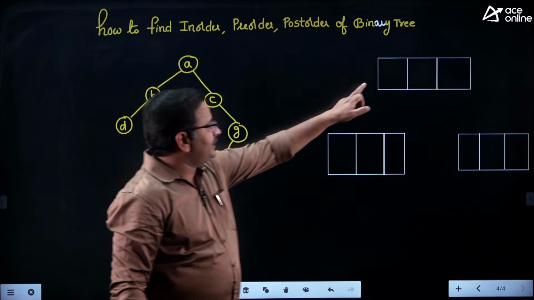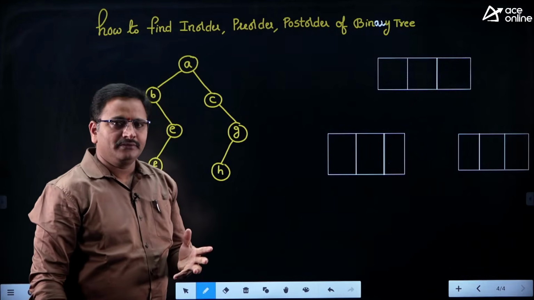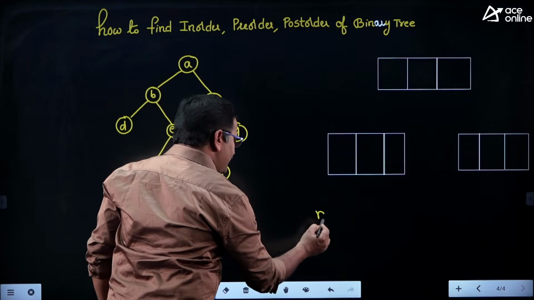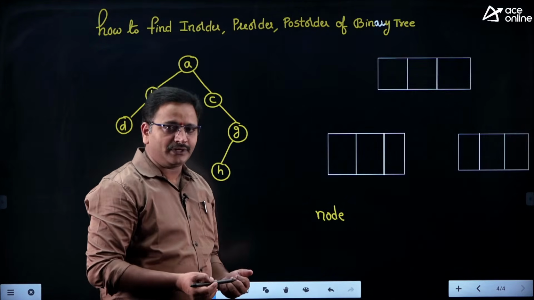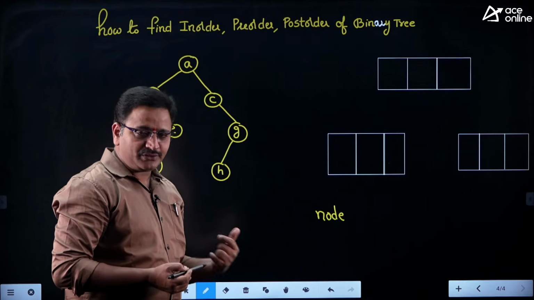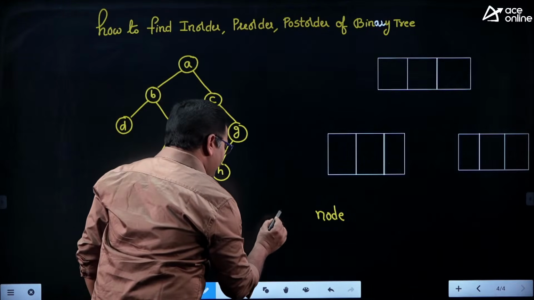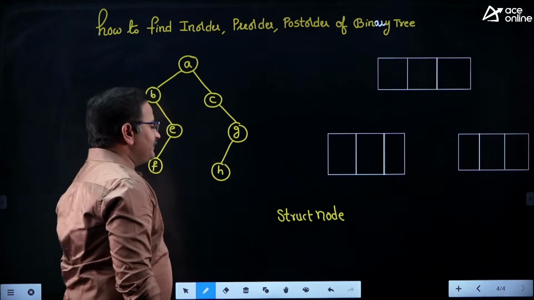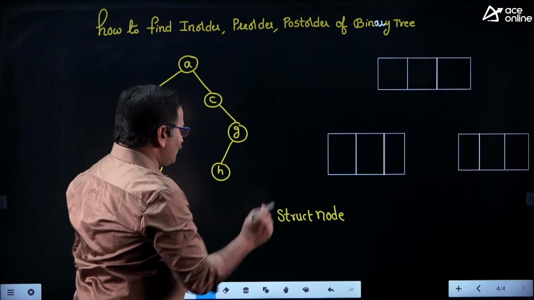So how do we define this user defined data type? Suppose I give the name of that box as node. So node is my own data type. It is not like the existing data types integer, character, float. But how do I inform the compiler that this is my own data type? I can take the help of the struct keyword. By using the struct keyword, I am informing the compiler that node is a user defined data type. Then that node is having 3 members.